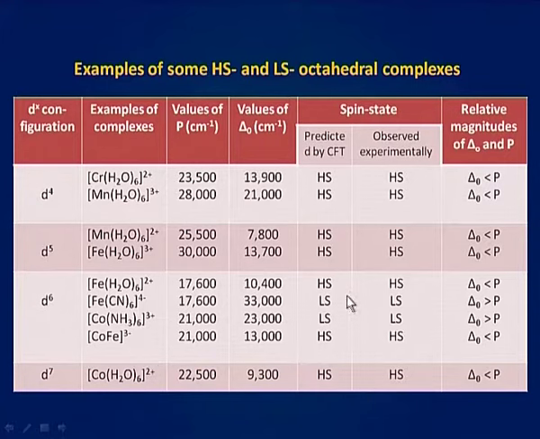From this table, it may be seen that the spin state of the complexes predicted by CFT is the same as that observed experimentally. In every case where delta O is less than P, a high spin complex is formed, and in case delta O is greater than P, a low spin complex is formed. This discussion shows that crystal field theory can be used to predict the magnetic properties of the complexes.